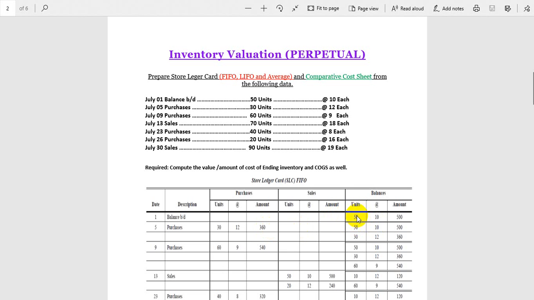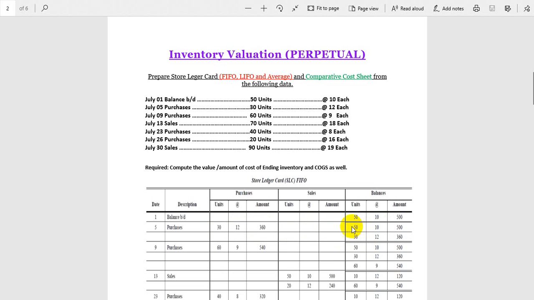This is the last inventory, and you purchase now, so you will keep it separate, because this is the last item you brought down from the last month, and you just purchased in this month this amount of purchase, so you will keep it under the balance. It means this inventory is the last inventory before purchasing this inventory, so you will keep it separate, so we can identify which one is bought first.